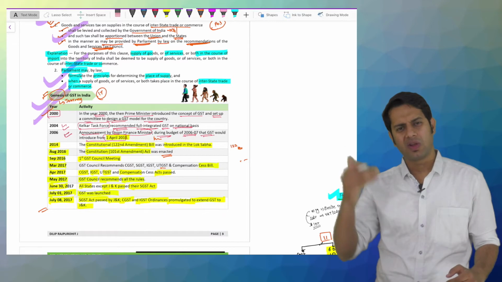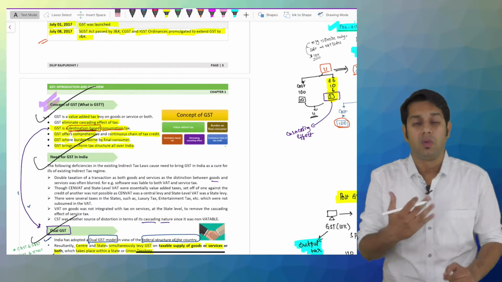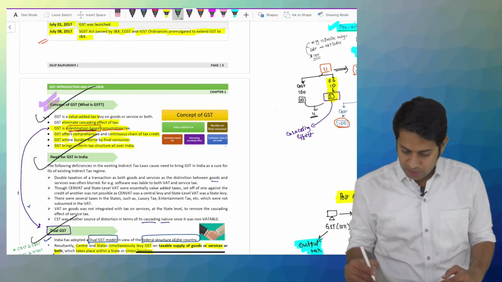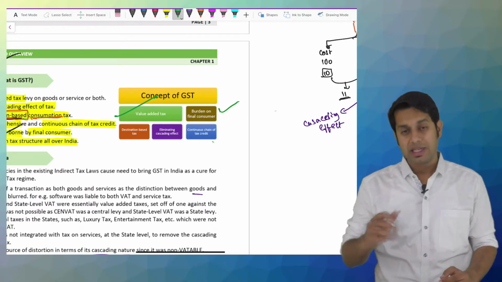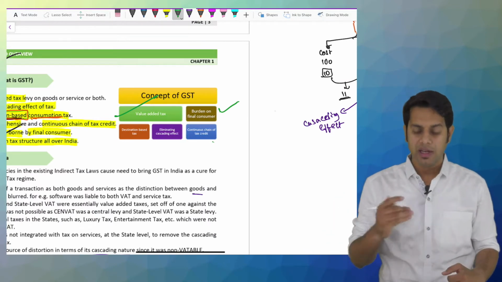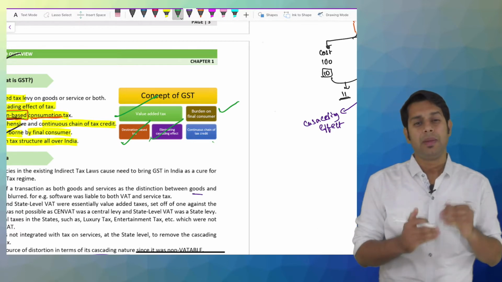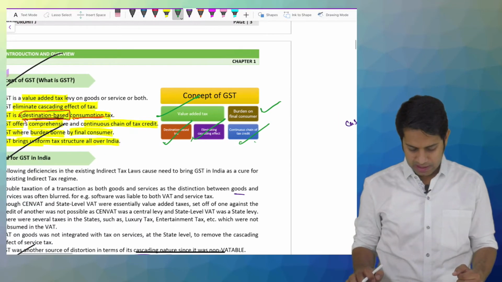Then we saw the genesis or the journey of GST in India, how GST came into existence, and what is the concept of GST. GST is a value added tax. Then there is a shifting of burden under GST, and the burden is finally shifted to the final consumer, and it is a destination based consumption tax. It eliminates cascading effects and it provides a continuous chain of credit.